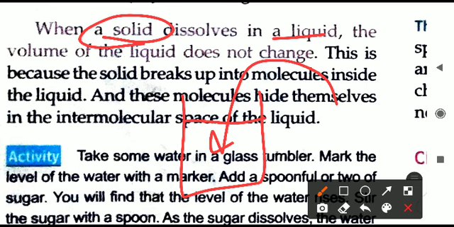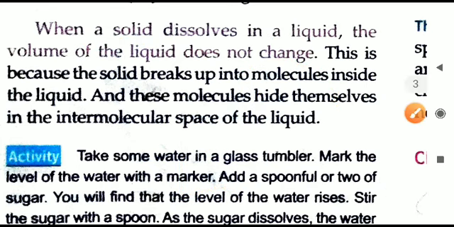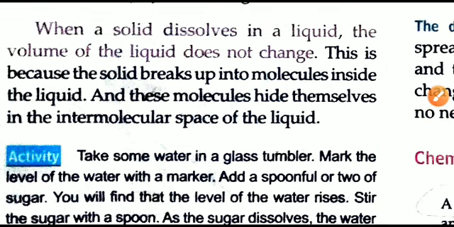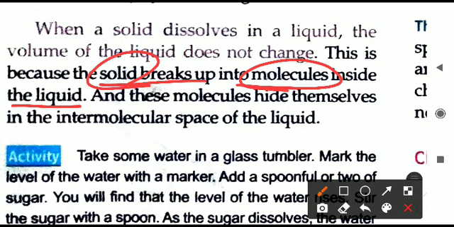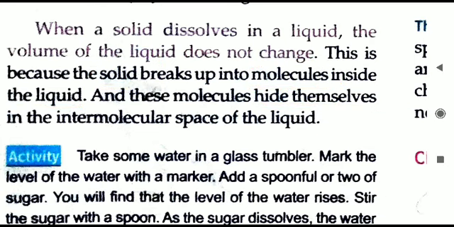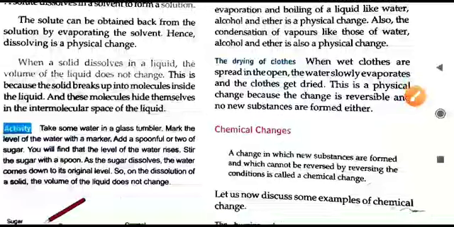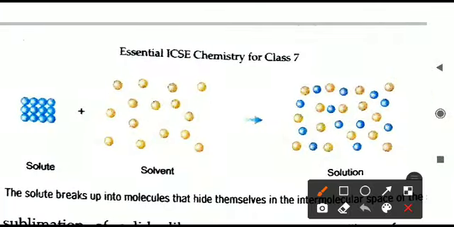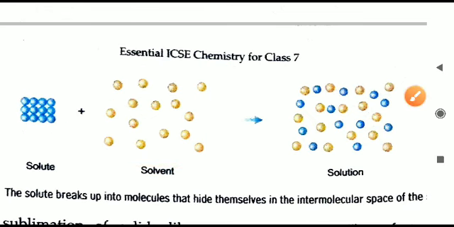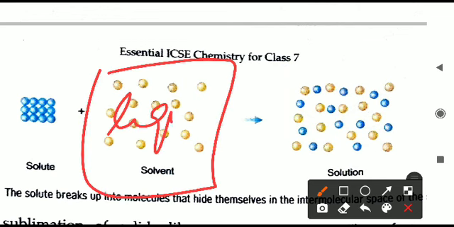So why is the liquid volume not changing? The reason is simple. The solid we add breaks down into small particles among the molecules of the liquid. The molecules of the solid hide themselves in the extra space, or intermolecular space, of the liquid. We can see this in the diagram here. These are the solid molecules, and this is the solvent, the liquid.